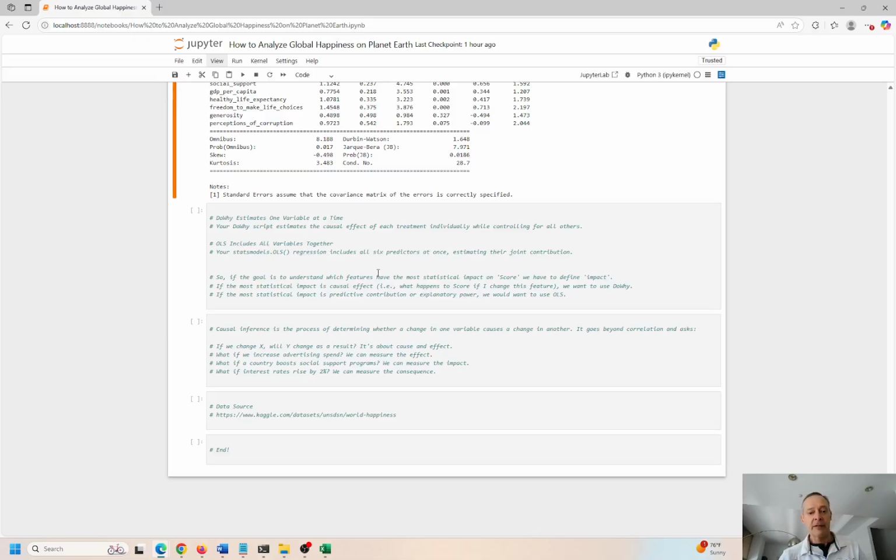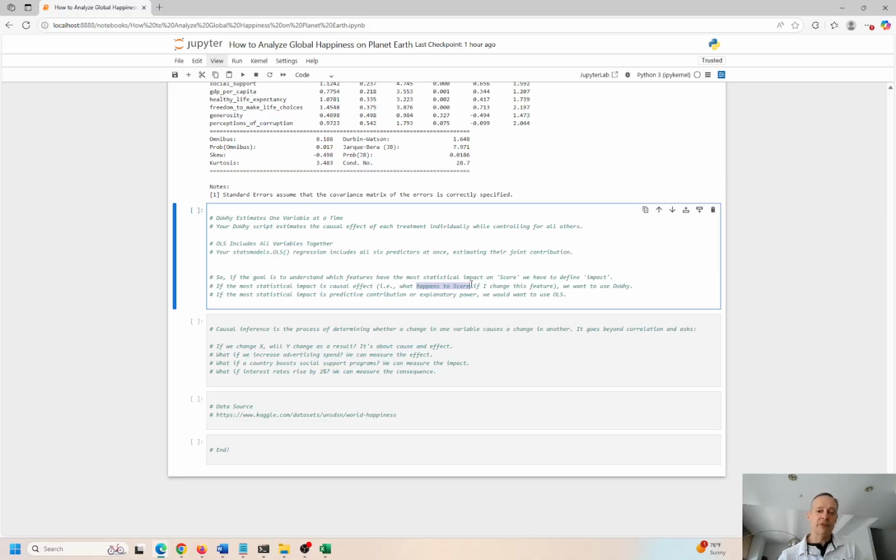So if the goal is to understand which features have the most statistical impact, you would use the causal effect. If you want to say which features can cause happiness, right? If you want to do more of an exploratory analysis and train the test model and make predictions into the future, which countries are most likely to have a high score, then you would use a regression model. Okay, so different approaches to solving different problems. And again, you have to use the right tool for the job. Okay, so that's it. I'm going to wrap it up here.